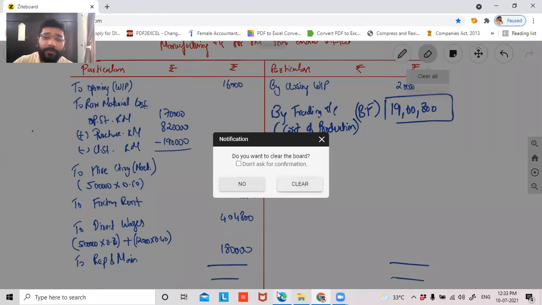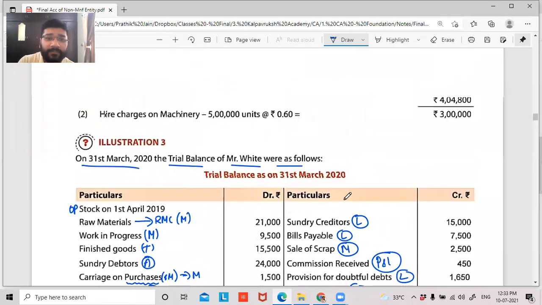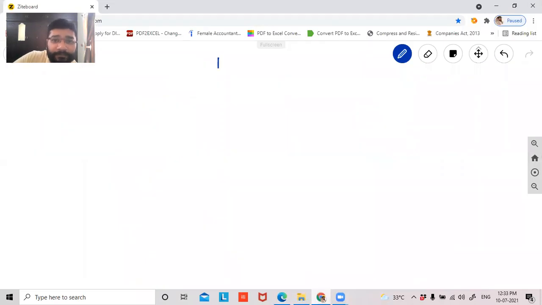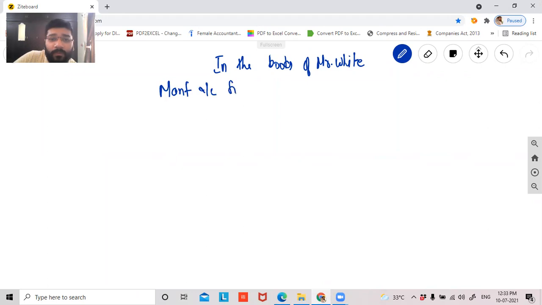So in whose books are we preparing? Is a name given? Mr. White. So in the books of Mr. White, you're preparing manufacturing account for the year ended. You cannot write MA, NF in the exam. You have to write full manufacturing account for the year ended 31/3.